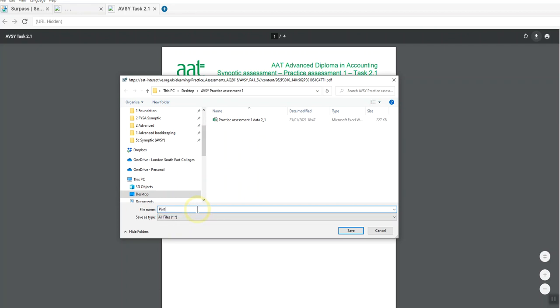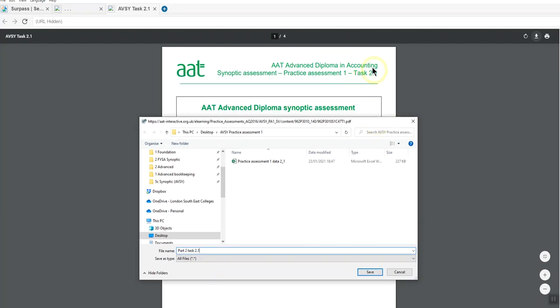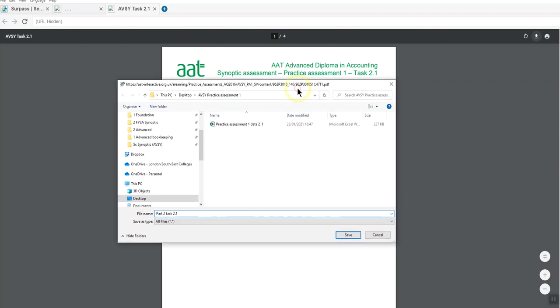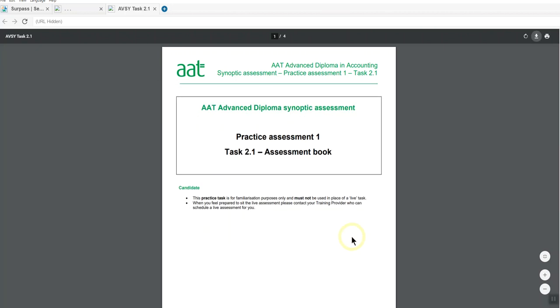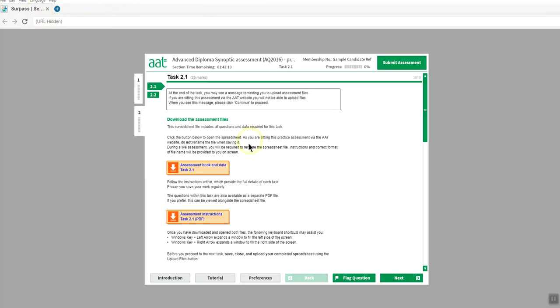I can see this is only for task 2.1, so I'm going to have to repeat this when I get to task 2.2. And again, I'm going to use an underscore, and again you need to put the .pdf file extension onto it if it isn't showing as save as type. Otherwise, again, Windows is going to get a little lost. Great, so there it is. Let me close that down, and now I'm returning to the assessment.